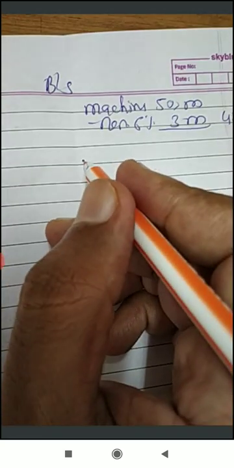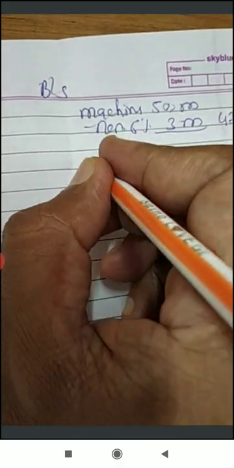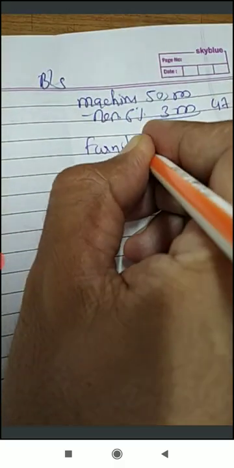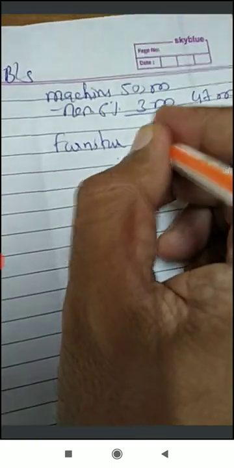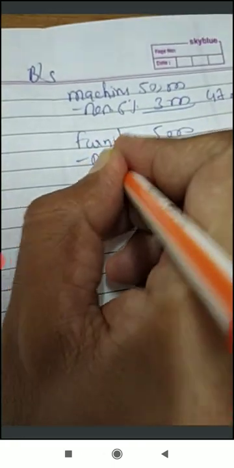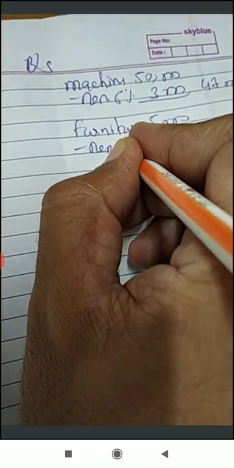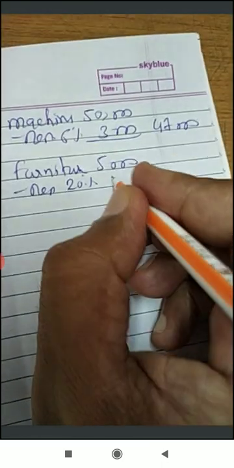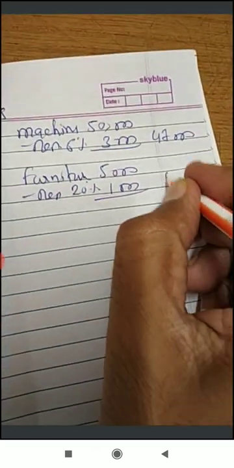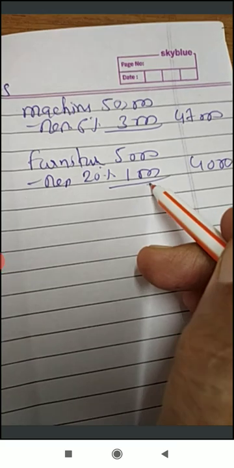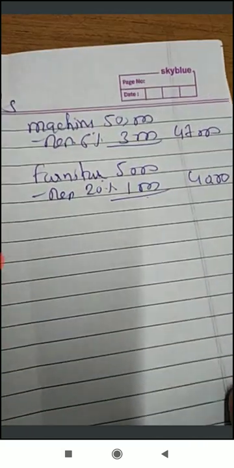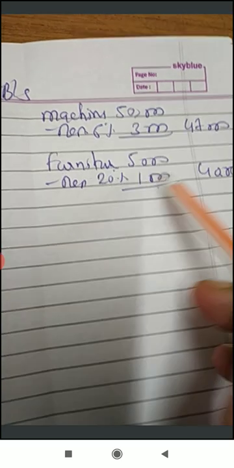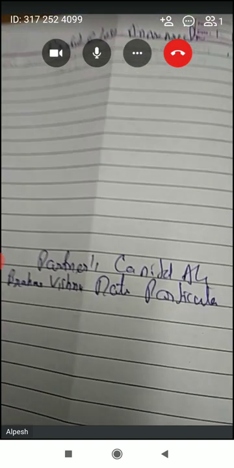Okay. Next one, that is furniture. Furniture value is given here 5,000 minus depreciation, and that is 20%. So on 20% of 5,000, that is 1,000. So 5 minus 1, that is 4,000. Okay. So here, machinery account is given, furniture account is given. Depreciation is already minus. Second effect, profit and loss account debit side. Okay, profit and loss account debit side.